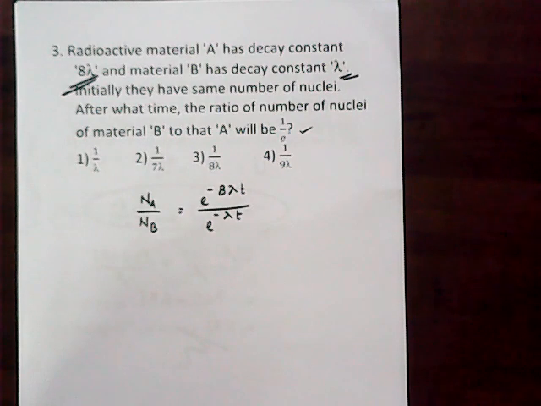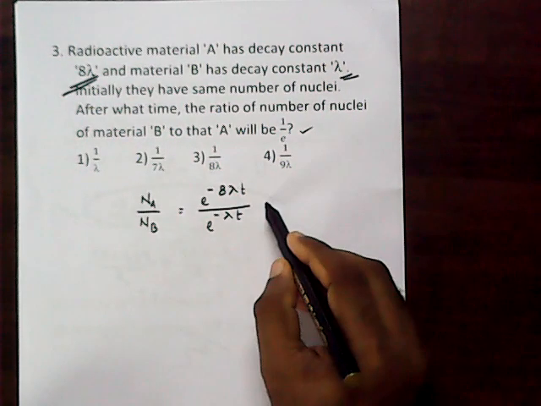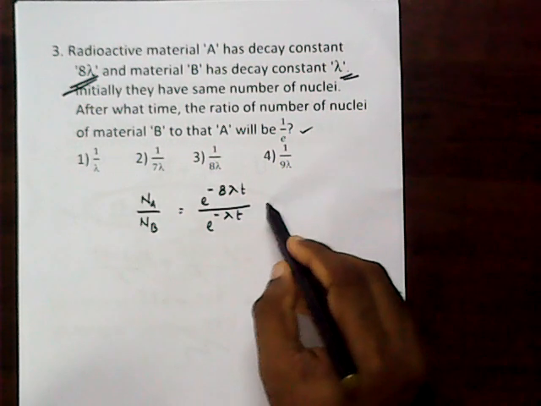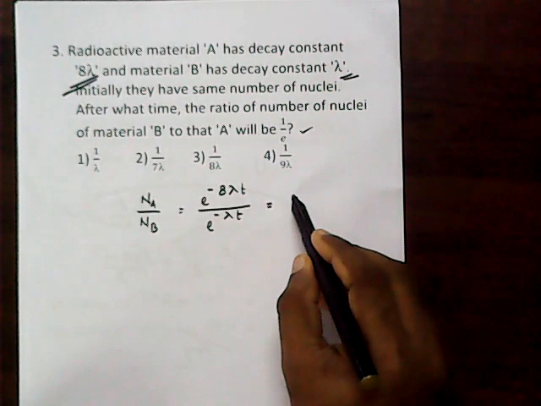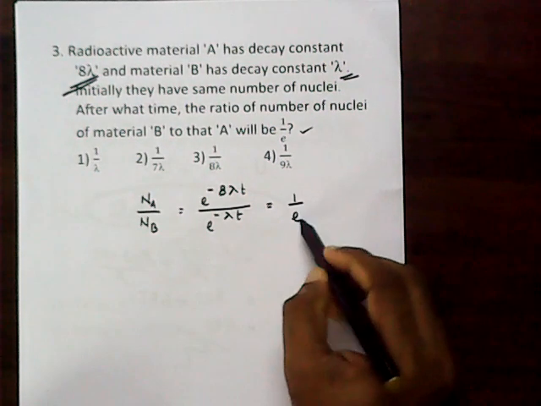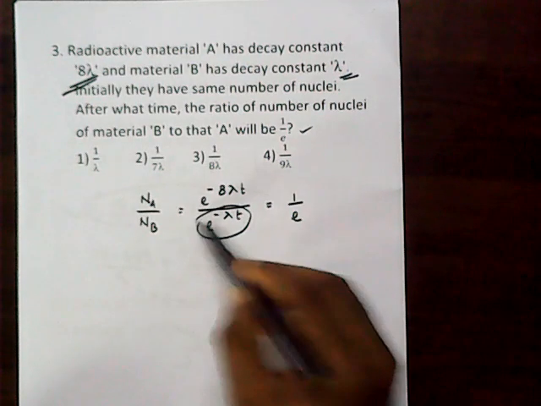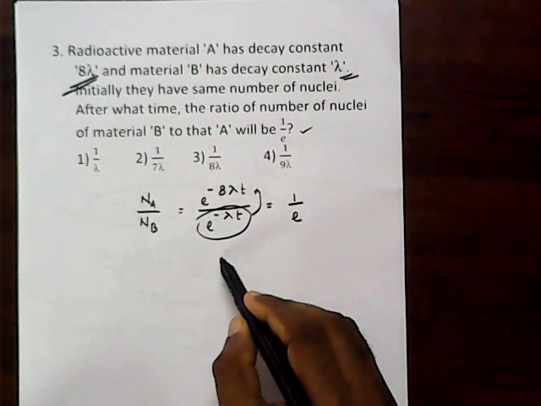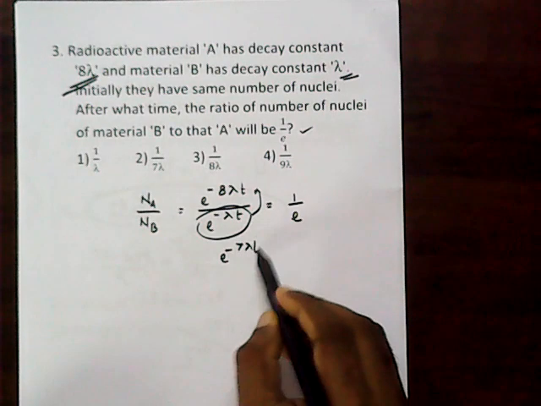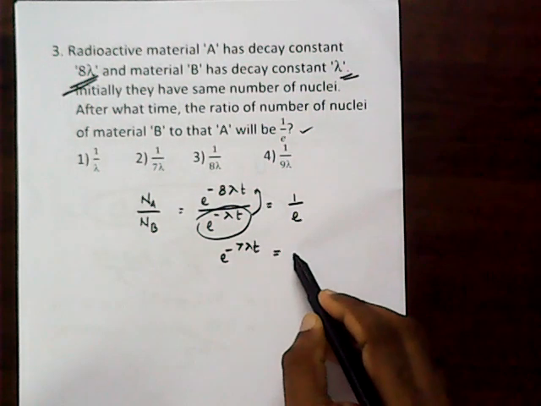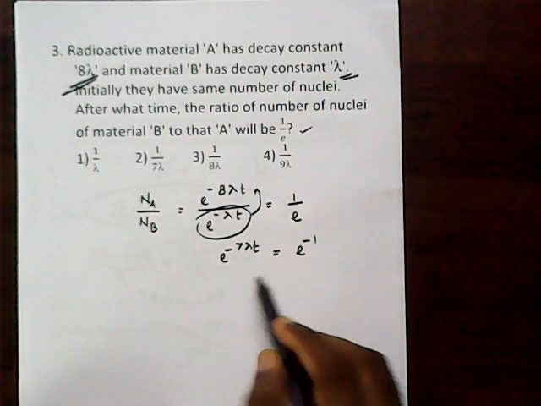But we have to prove it at a time t, that value should be equal to 1 by e. So if we just take this one to the numerator, we can write e raised to minus 7 lambda t equal to e raised to minus 1.